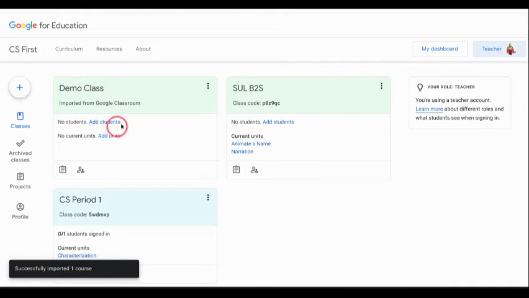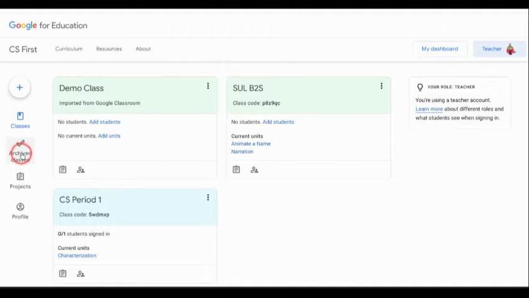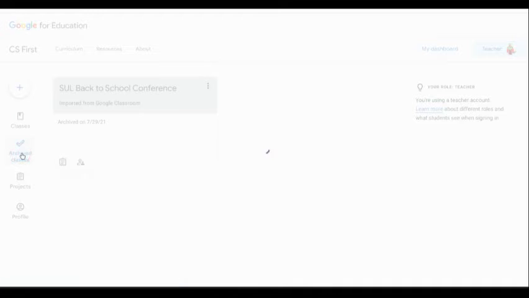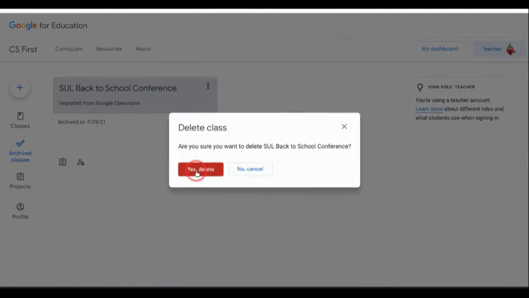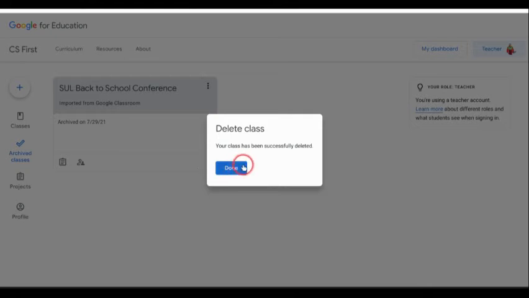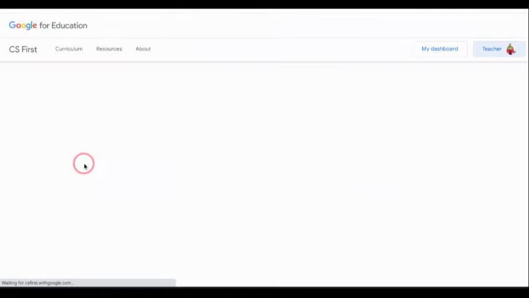And you can see here that my demo class is listed. Now, what I want to do is I want to go into my archived class and I want to delete this class so that I can import this class from Google Classroom. So I'm going to do a little housekeeping here. I'm going to click on the three dots. I'm going to delete this class. I really do want to delete this class. All right, and it's going to remove it.